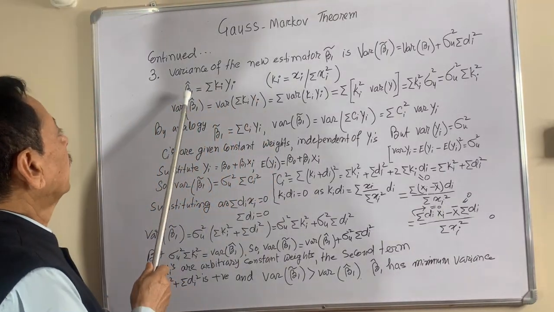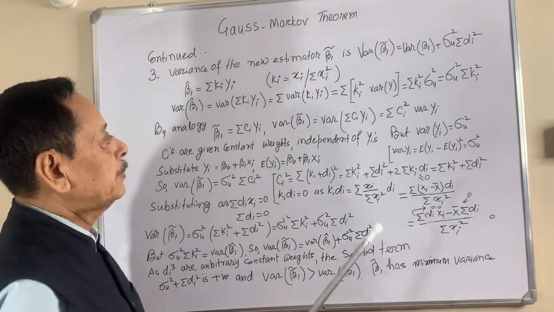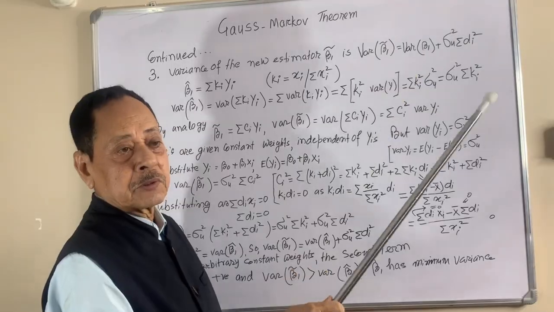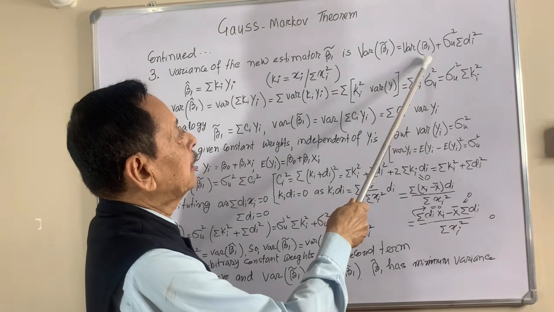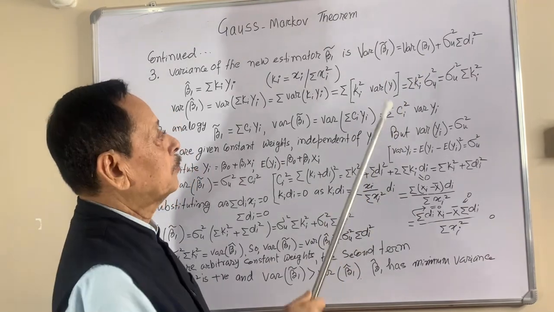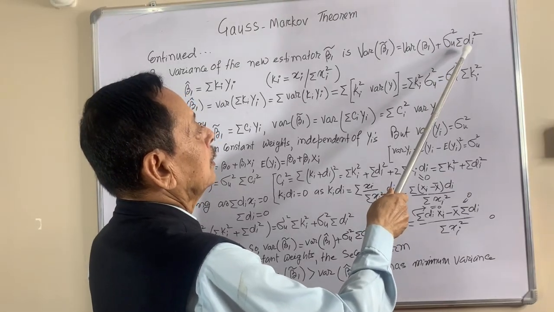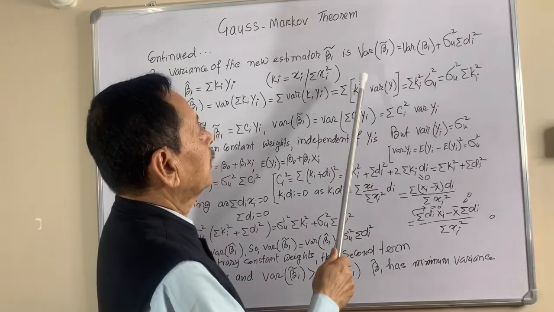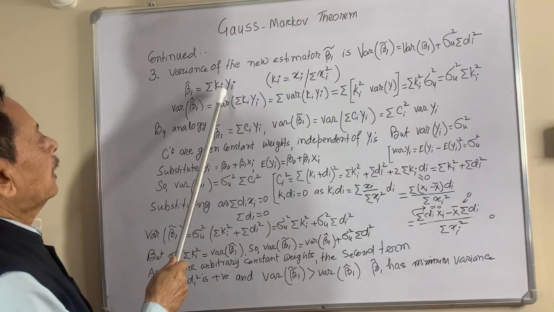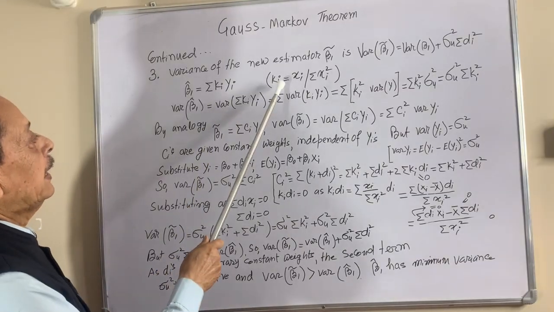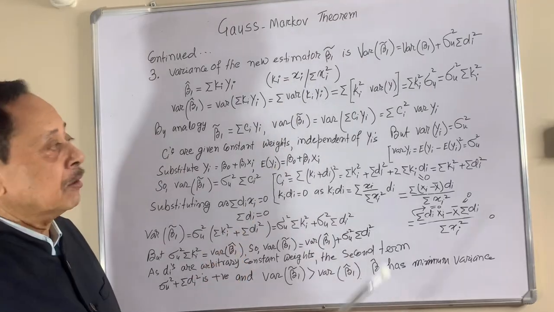Now the estimated variance of an arbitrary beta taken from samples is equal to the variance of beta 1, that means the true beta estimate from the population, plus sigma u square into the sum of di square. So beta 1 estimated is equal to the sum of ki yi, and ki is nothing but xi divided by the summation of xi square. So we have already got it.